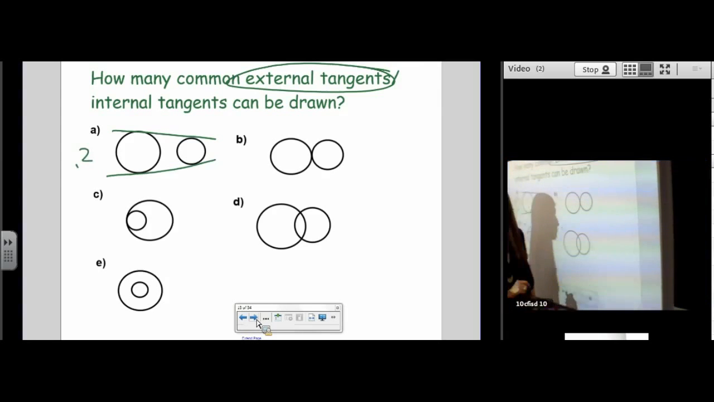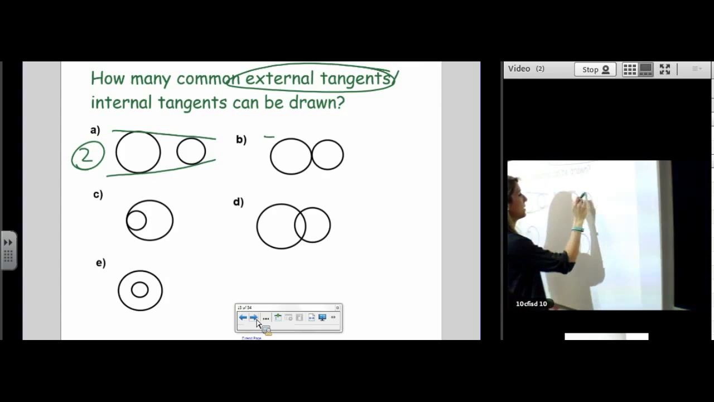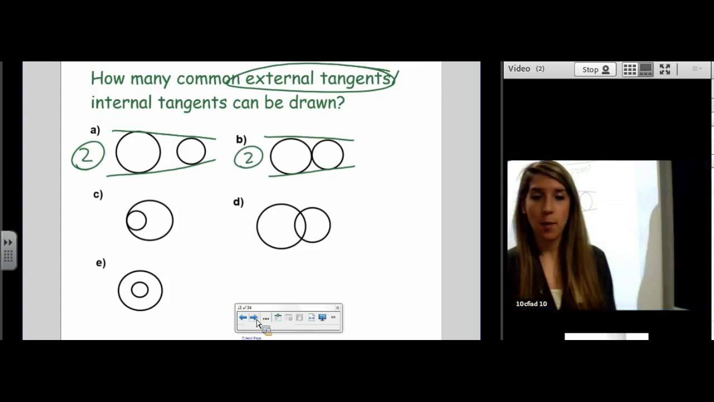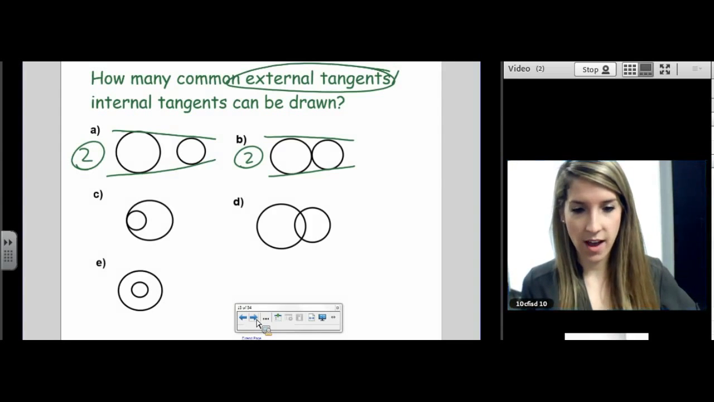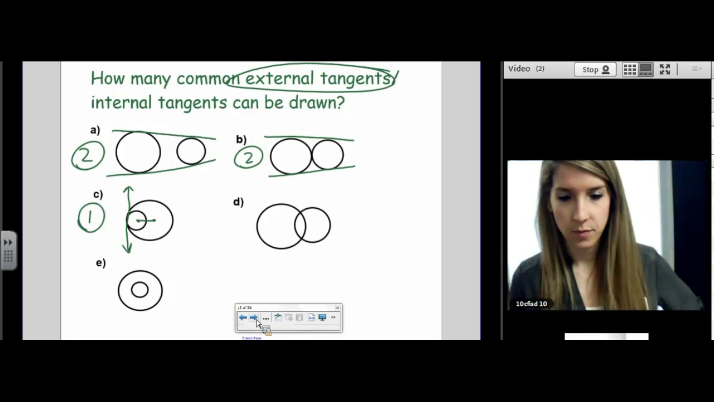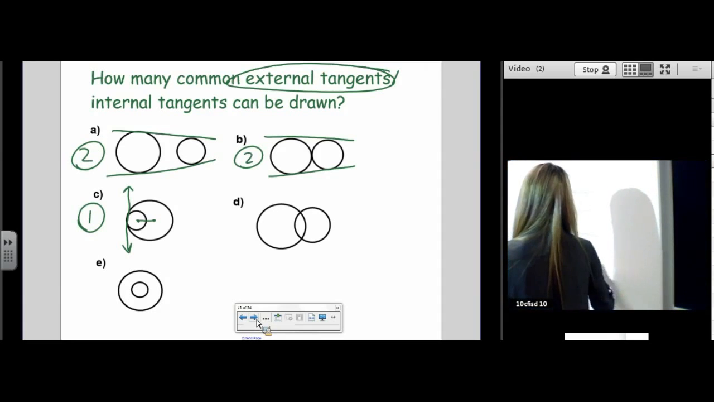What about on B? Still 2 of them, so I'm going to put 2. What about for C? How many common external tangents? 0, 1. So is this an external or an internal tangent? Connect their centers. Does it cross that line? Nope. So it is external. What about D? Good. Once again, it's 2.